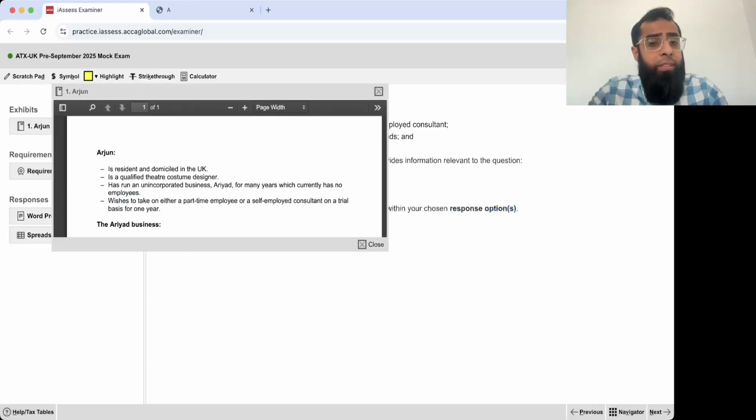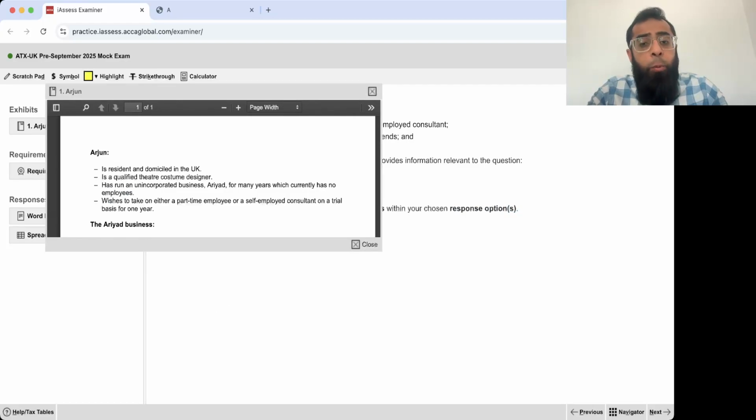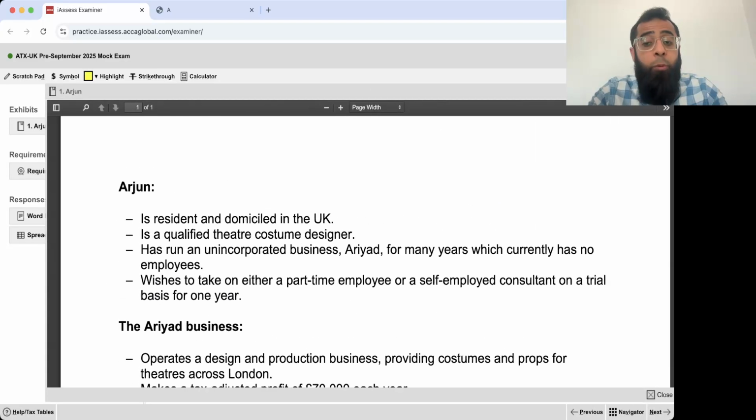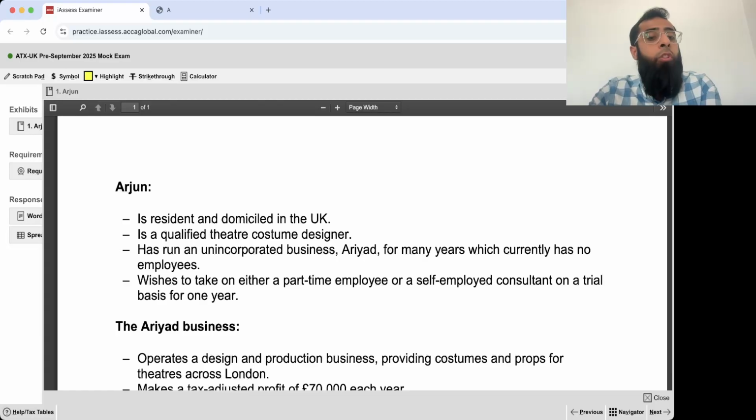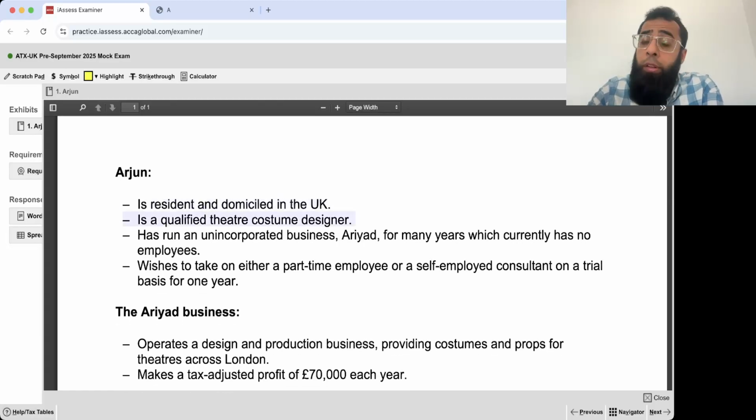I want you all to listen to me carefully. It's an easy one. You just need to understand the rules carefully. Arjun is resident and domiciled in the UK. Arjun is a qualified theatre costume designer. He runs an unincorporated business, Ariad, for many years, which currently has no employees. He wishes to take on either a part-time employee or a self-employed consultant on a trial basis for 1 year.